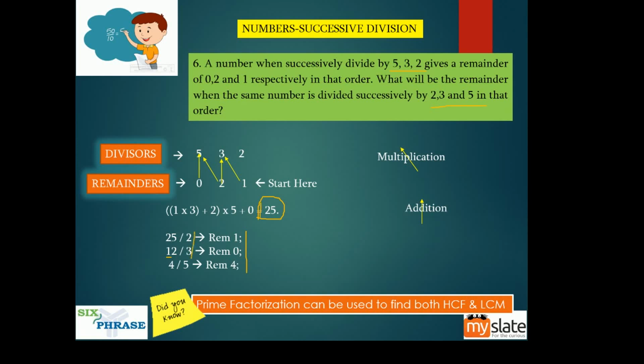What is the remainder when you divide that number by 2, 3, 5? When you divide this 25 by 5, 3, 2, your remainders will be 0, 2, 1. But here you are dividing these numbers by 2, 3, 5. 25 by 2, the quotient is 12. 12 by 3, the quotient is 4. I told you the quotient will become the dividend for the next division. So here 25 by 2, the remainder is 1. 12 by 3, the remainder is 0. 4 by 5, the remainder is 4. So the answer is 104.